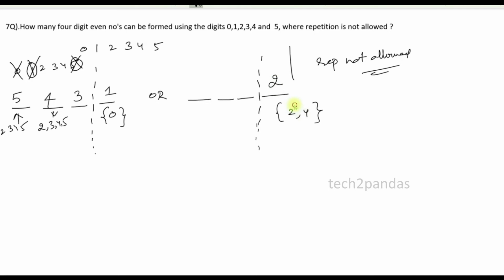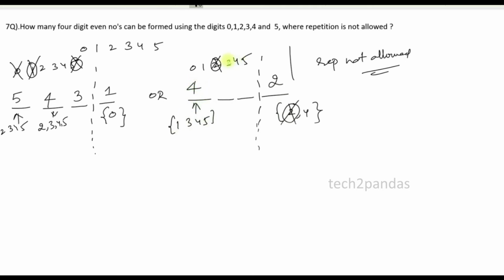2 ways. Let's block number 2, because let's say we have utilized the unit position as a 2, so block 2. So among 1 2 3 4 5 we have blocked the number 2. Okay, again what could be the possibilities for the initial digit? I cannot use 0 as initial, so I can use only 1 3 4 5 because 2 is already used there itself. So 4 possibilities.